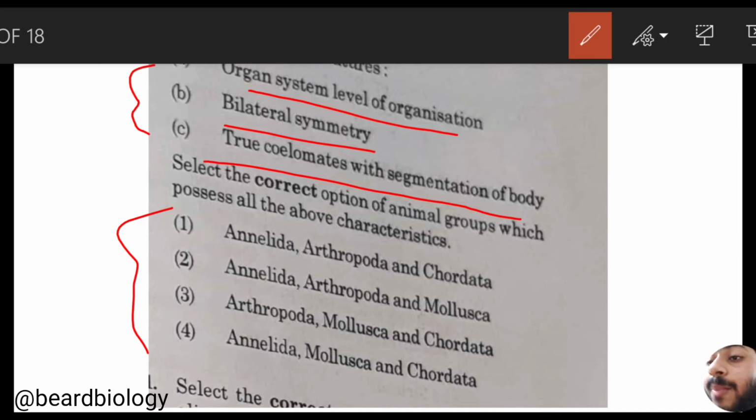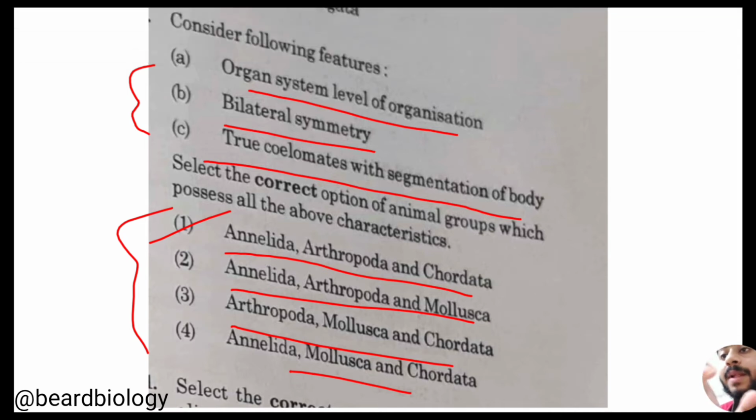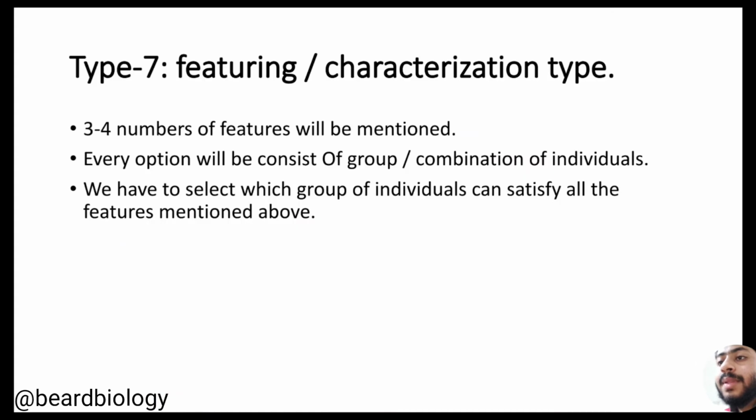They are providing a combination of individuals, so we have to find out which combination represents all the above statements. Here the answer will be annelid, arthropod and chordate. Actually, all three of these individuals represent all the above characteristics. So please try to understand the prototype of this question, that is the featuring or characterization type.